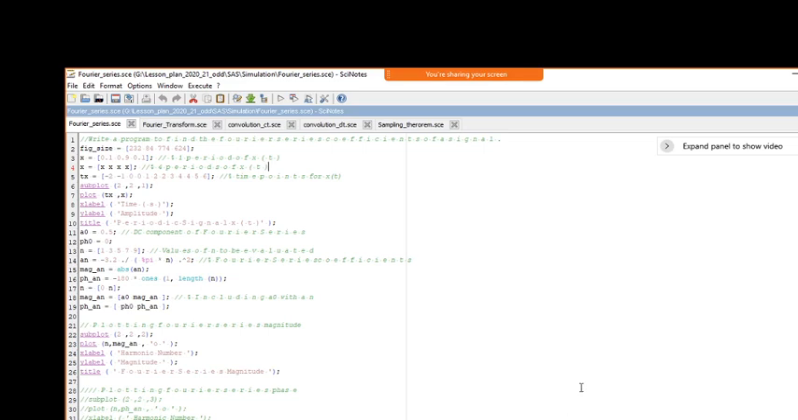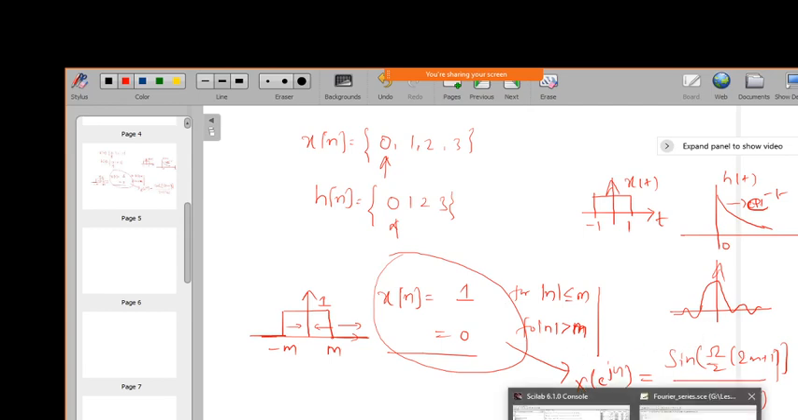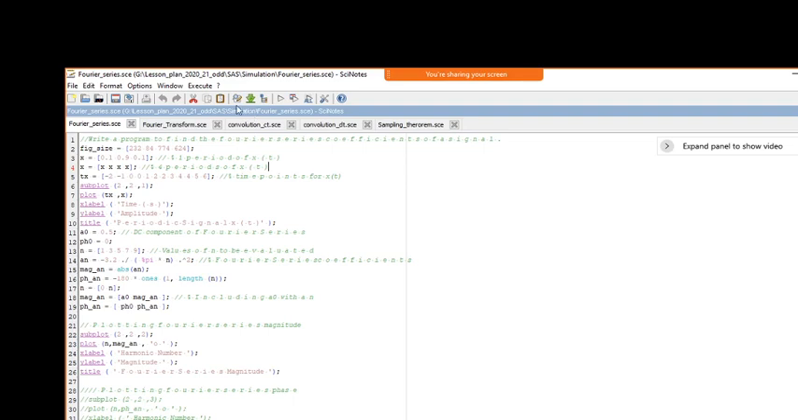So how does the sinc pulse look like? The sinc pulse you might have already seen. The sinc pulse looks like this. Okay, so the same sinc pulse we are going to get after the Fourier DTFT of the signal. So the same thing which we do here, and if I execute now,